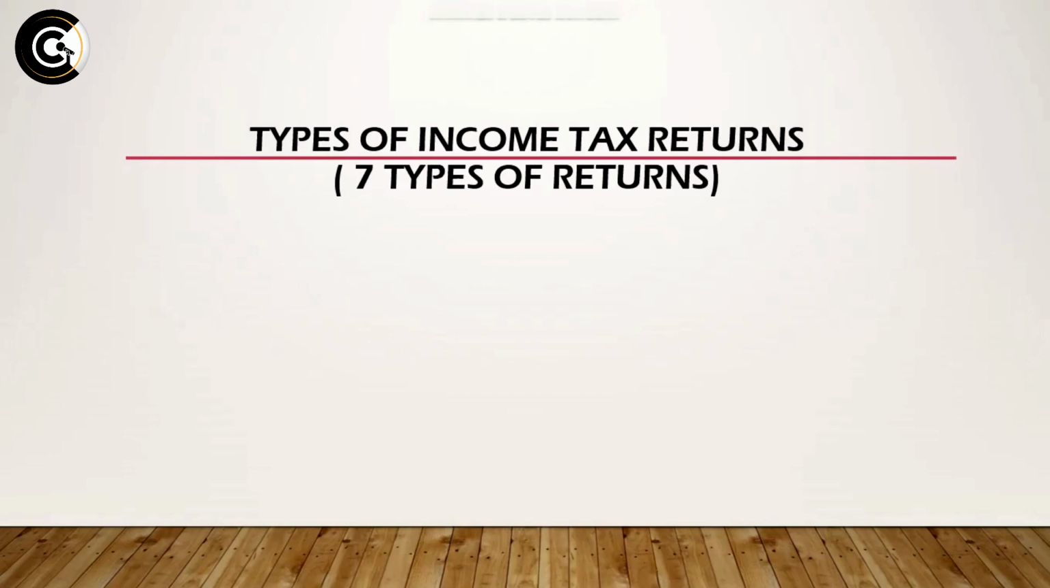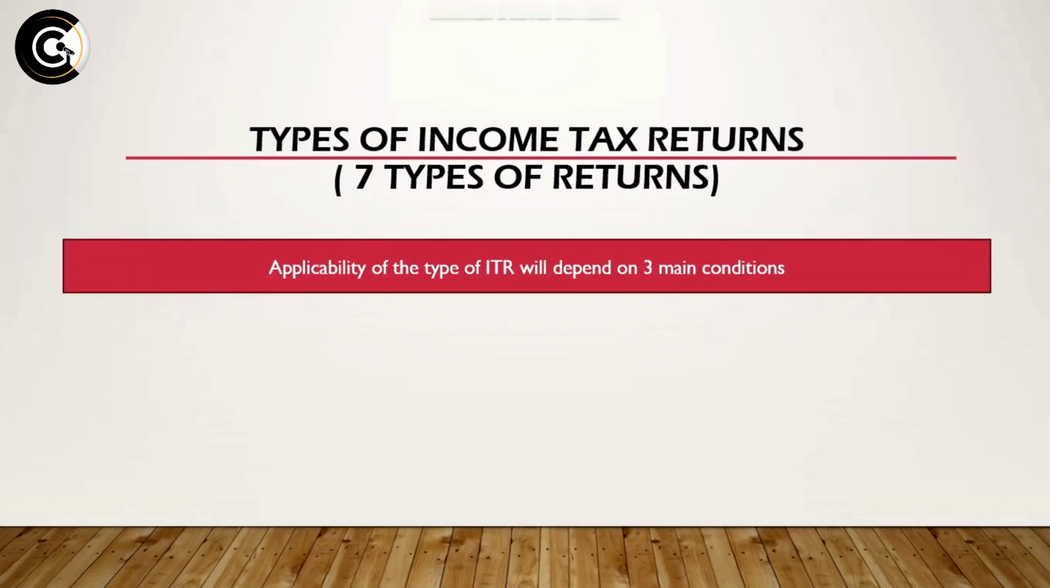After understanding first the basic exemption limit applicable for filing the return and the special conditions if applicable, now let us understand what are the various income tax returns which are applicable and which various individuals, companies or partnership firms need to file. So there are 7 types of income tax returns. Which return is applicable to which specific individual depends on 3 main conditions.